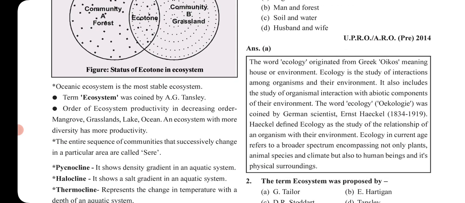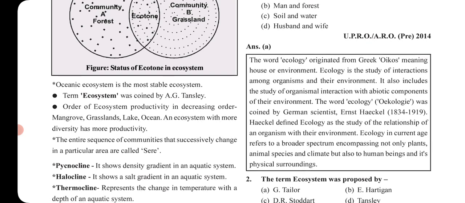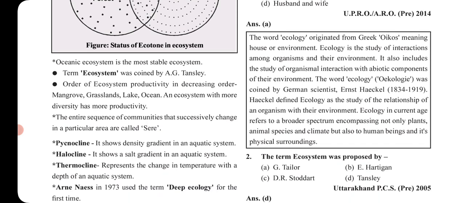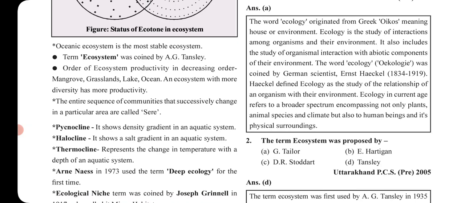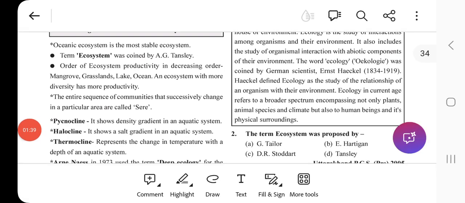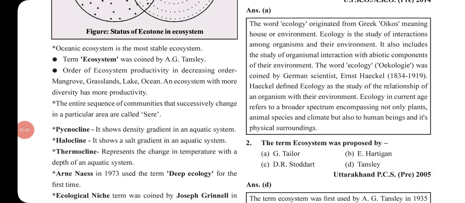So the word ecology originated from the Greek oikos, meaning house or environment. We have already discussed this definition yesterday, when we were discussing the topic of ecology. Ecology is the study of interactions among organisms and their environment. You already know that between organism and environment there is a link, interlinkage and interactions. It also includes the study of organismal interaction with abiotic components of their environment. We discussed the components of environment yesterday, that is, first is abiotic and the second is biotic.